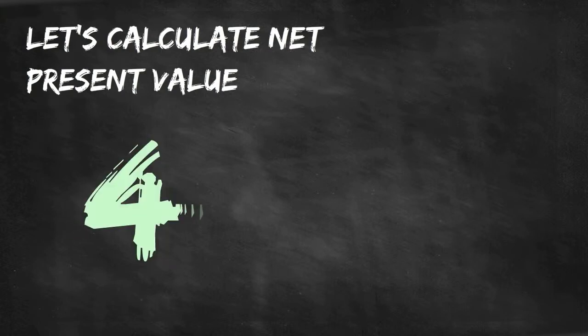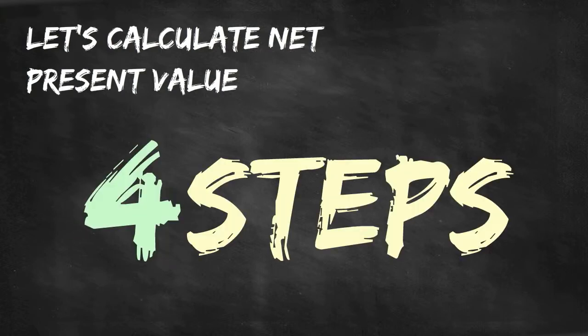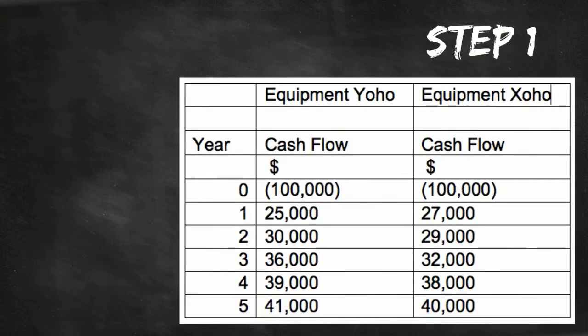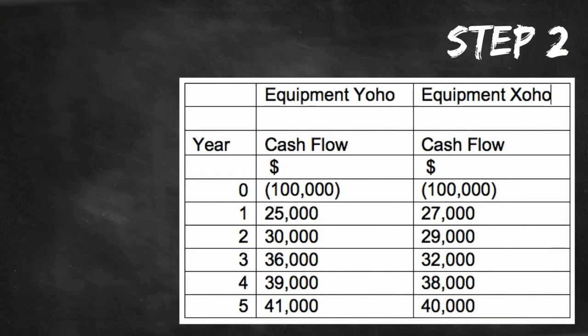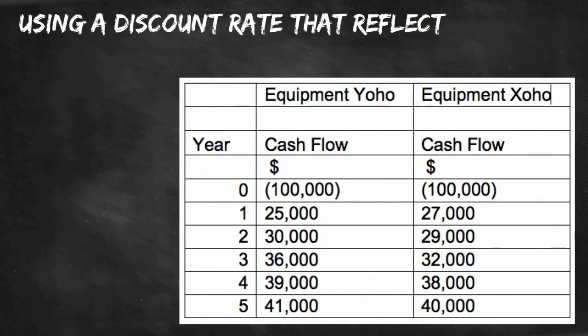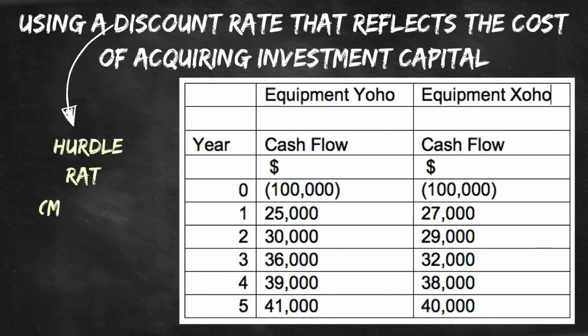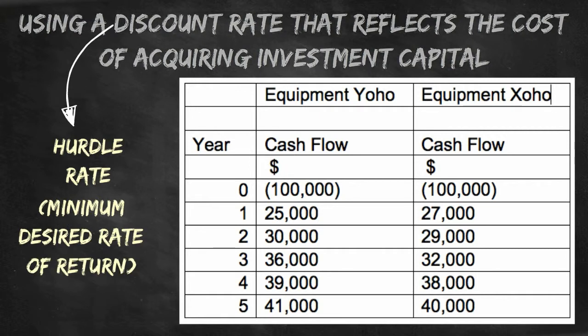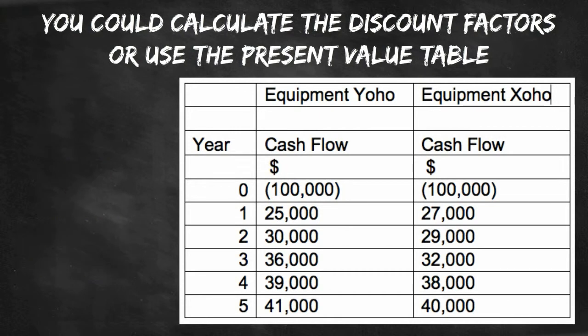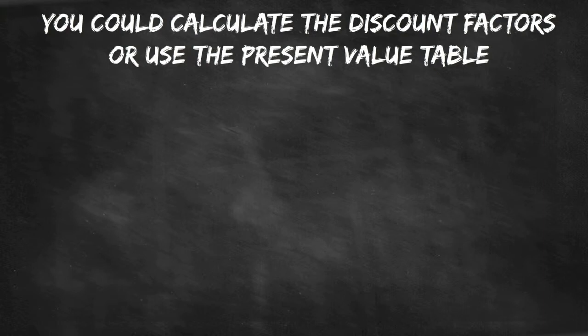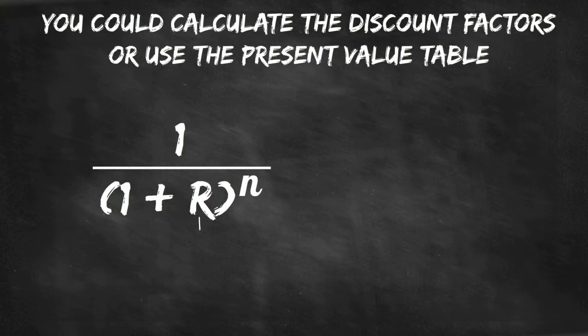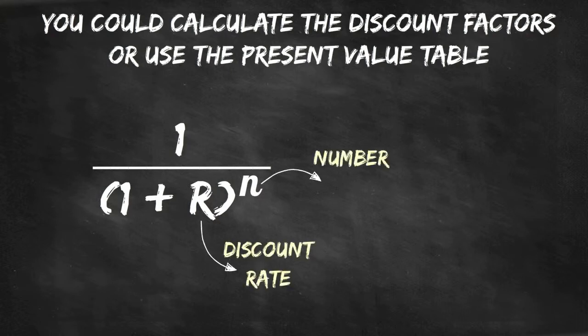There are 4 simple steps to appraise or evaluate the project's or investment decisions. Step 1. Prepare a table showing the cash flows during each year of the proposed investment. Step 2. Compute the present value of each cash flow using a discount rate that reflects the cost of acquiring investment capital. This discount rate is often called the hurdle rate or minimum desired rate of return. You could calculate the discount factors or use the present value table. To calculate the discount factors, use 1 divided by (1 plus r) to the power of n, where r is the discount rate and n is number of period.